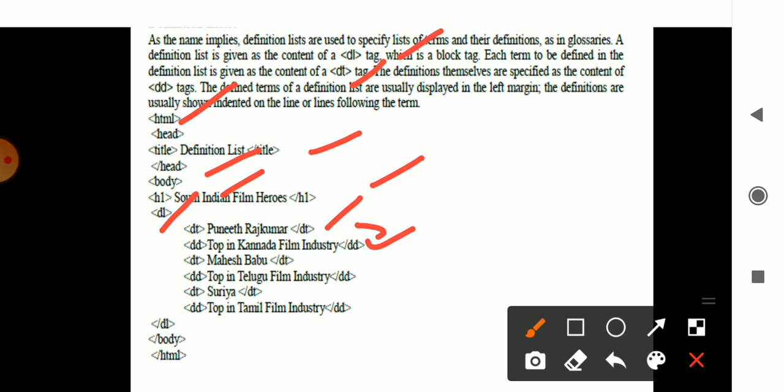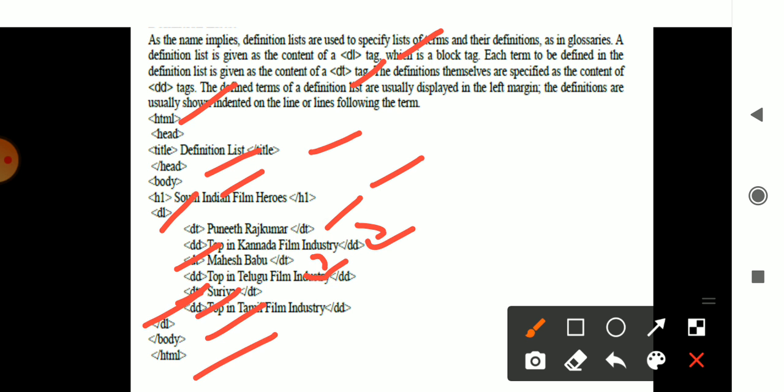Another hero with DT I specify Mahesh Babu, and DD defines that hero, top in Telugu film industry. Then you have DT, another actor, Surya, one of the heroes, and his definition in DD is top in Tamil film industry. And DL close, definition list, body close, and HTML close.